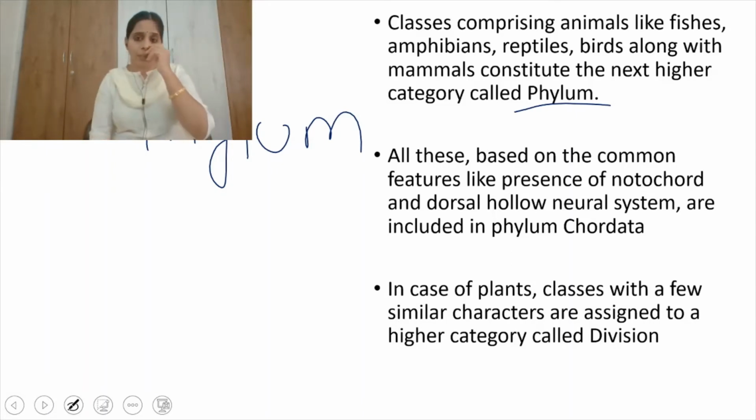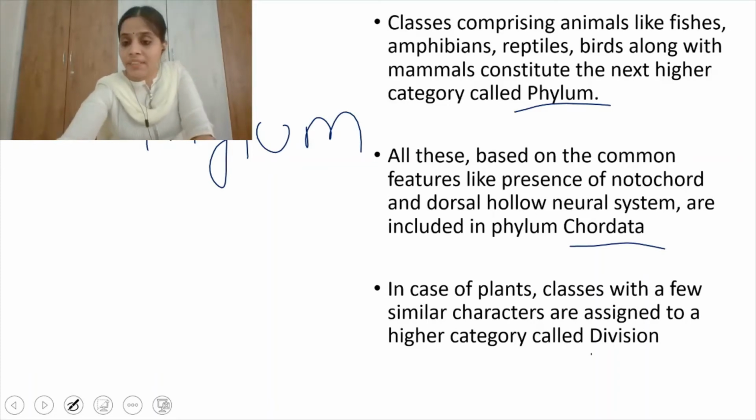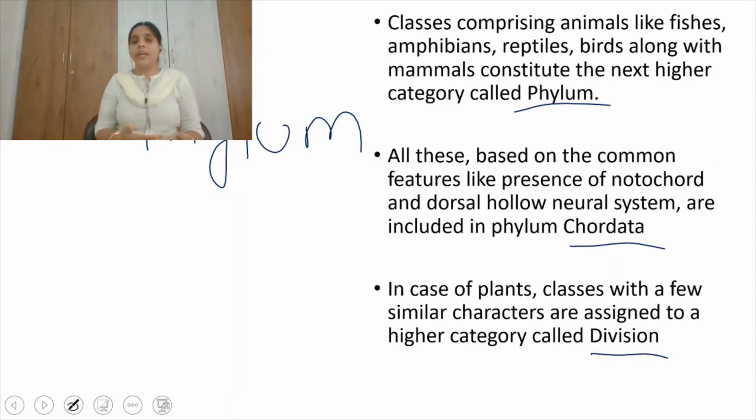What similar characters are they sharing? Common features like the presence of a notochord and a dorsal hollow neural system. Fishes, amphibians, reptiles, birds and mammals all come under the phylum Chordata. But in the case of plants, we don't use the term phylum. We use the term division. Closely related classes of plants come under a group called division, right?